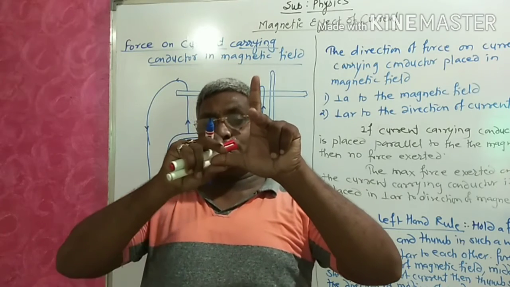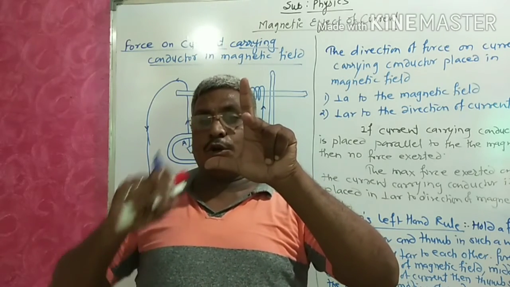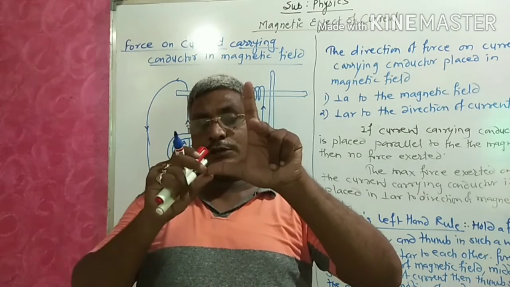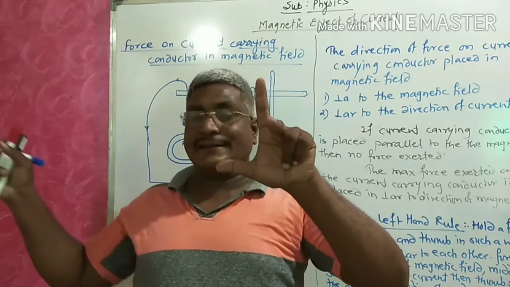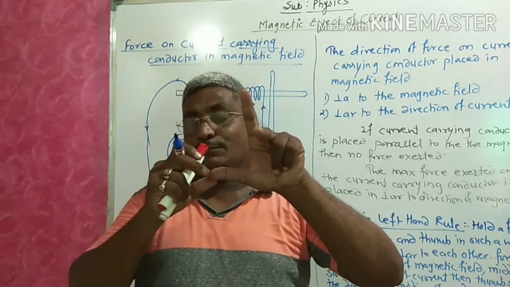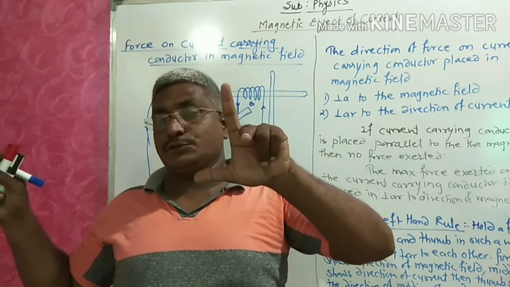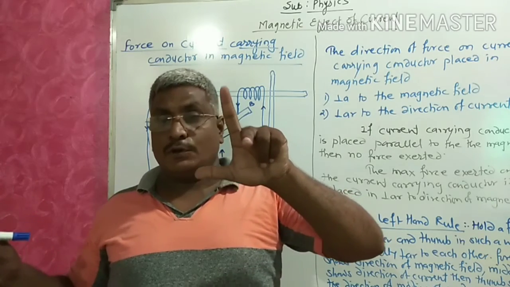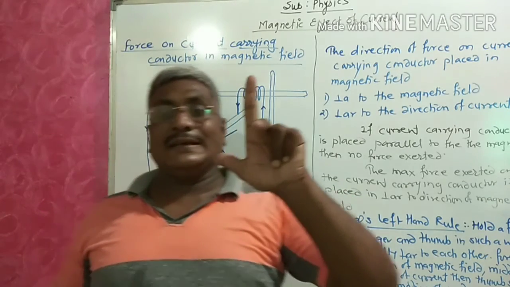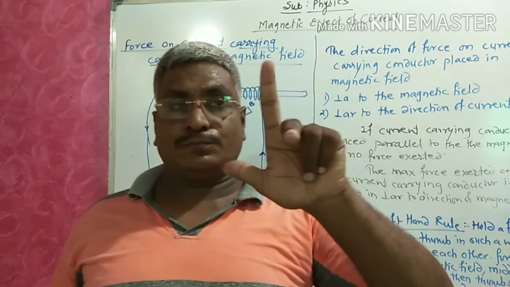So the thumb shows the direction of motion of the conductor, which is the right side. The conductor is moving to the right. Understood, student? So this is Fleming's left hand rule.